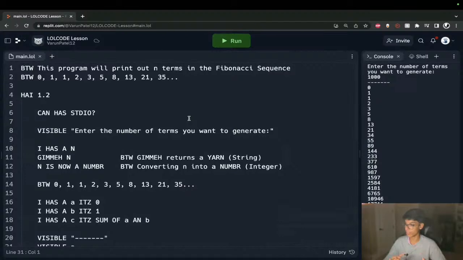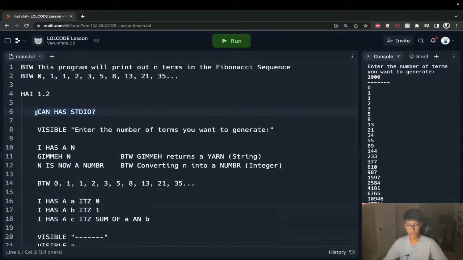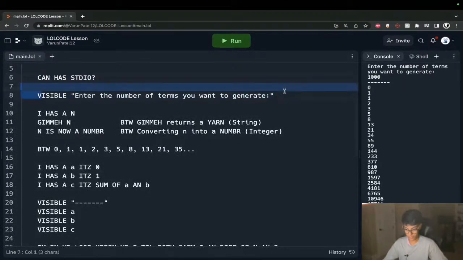And again, let's touch over our structure one more time to solidify everything that we've touched in this workshop. This is how you leave comments, by the way, all caps. Your programs start with HAI and the version of the compiler, I'm assuming. I think it's a compiler, not an interpreter. Yeah, it's definitely a compiler. And then you have KTHXBYE to end it. Importing your standard input-output library is done with CAN HAS STDIO. This is how you do a print statement.